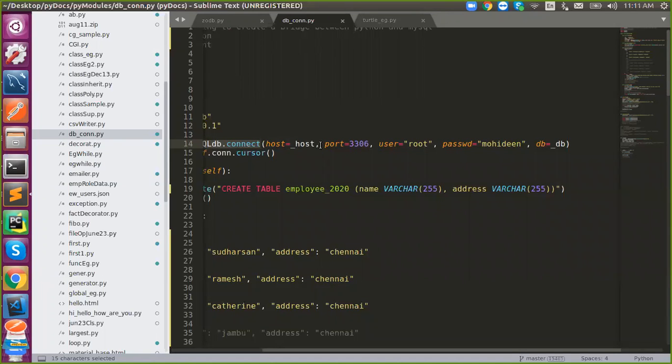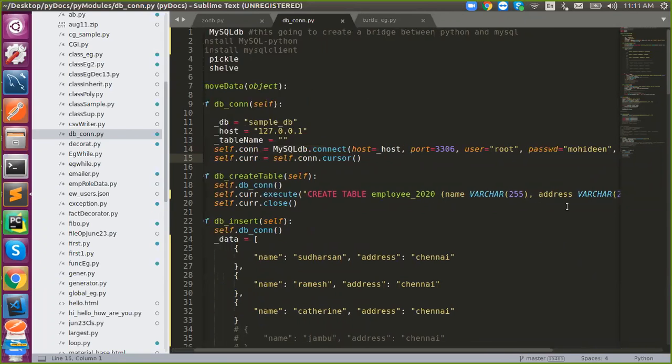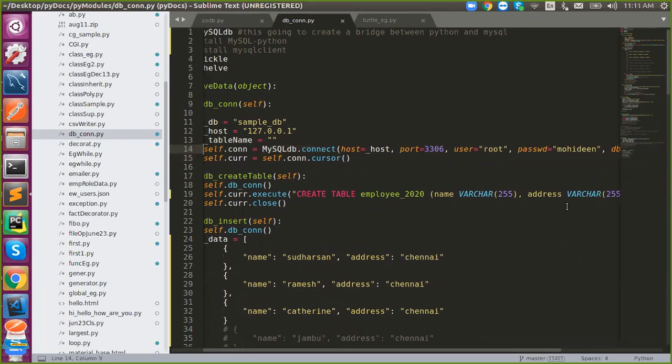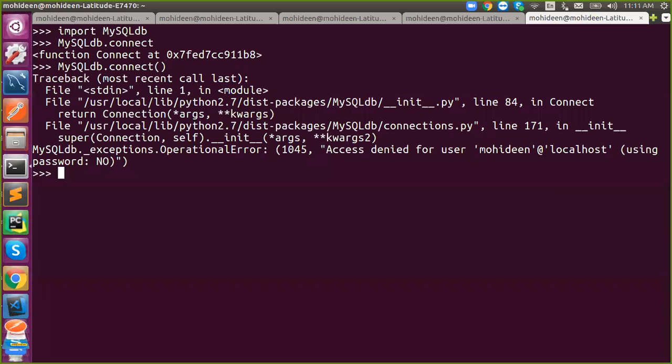The corresponding machine IP. Port is for MySQL, the default port is 3306, and username and password are for the database username, password and the database name. That's it. Got it? Understand? So I will leave it as it is.